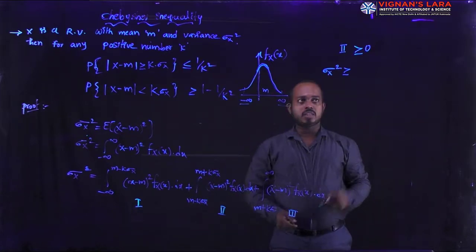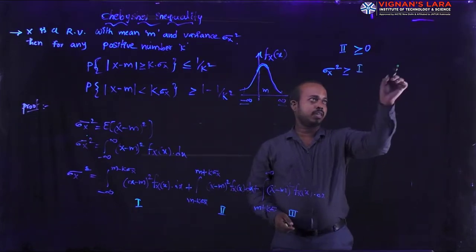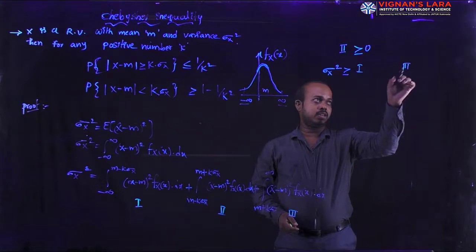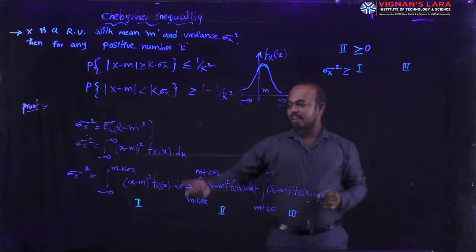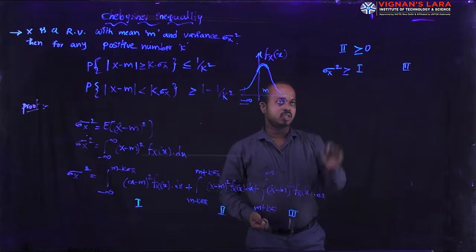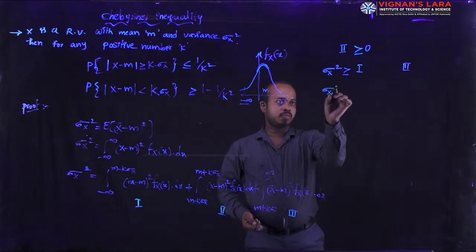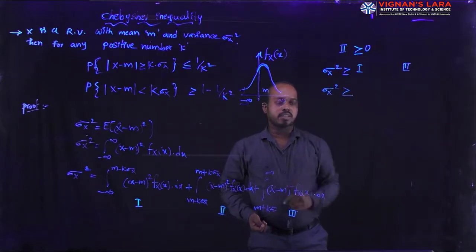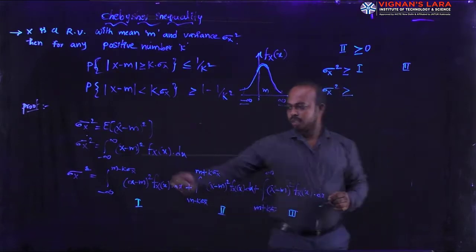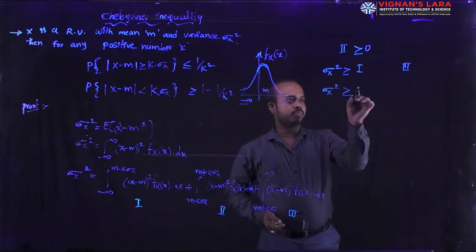Coming to the remaining terms, the first term and the third term have intervals, and those are written in terms of probabilities. Sigma x square is greater than or equal to, here I am mentioning the values of x.